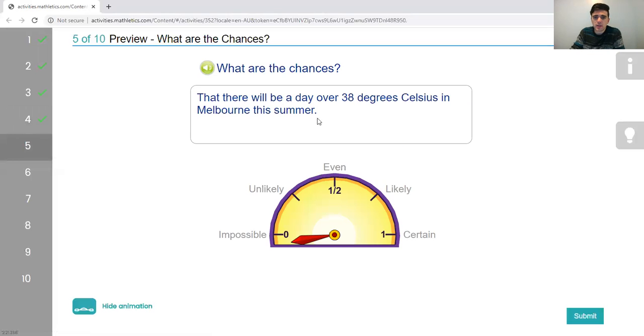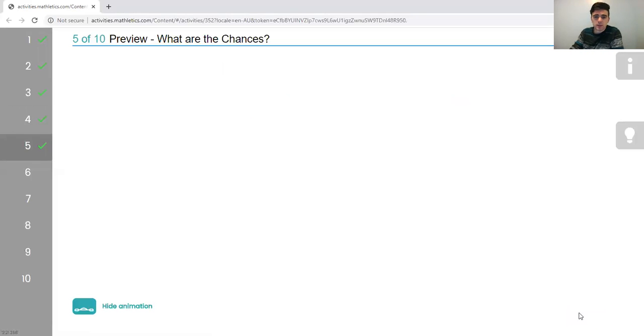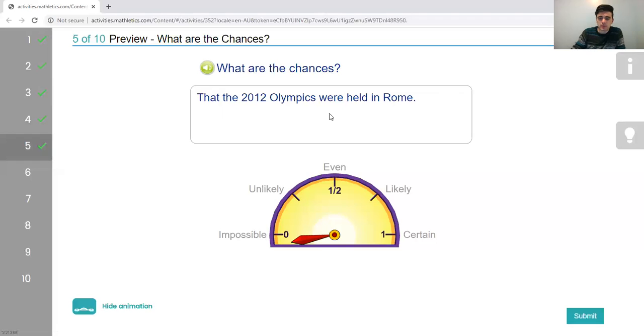What are the chances that there will be a day over 38 degrees Celsius in Melbourne this summer? I'm sorry, I don't know where Melbourne is. Maybe I should. But over 38 degrees Celsius, pretty warm, but it only has to be one day. I'm going to say likely, knowing nothing about Melbourne, and see. Well, I know where I'm vacationing this summer. I'm going to go to Melbourne for that one day. 38 sounds pretty nice right about now.